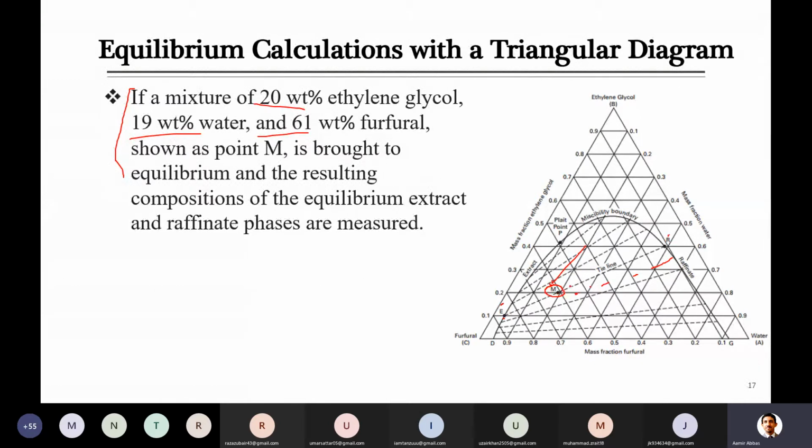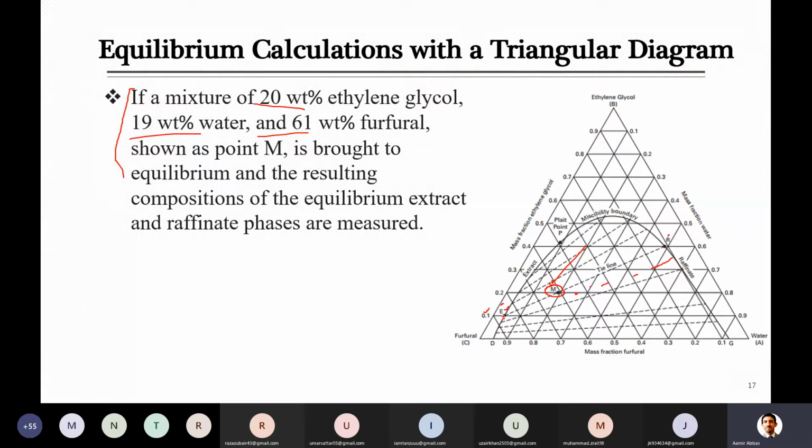See here M is, so we just move along the tie line, go to the R point here, and on the other end we go to the extract point, the E point. On this extract point, try to read the composition, because this is a partially miscible solvent system. Inside the diagram, when we talk about any point inside the triangle, it means we have to tell the composition of all three components involved in this system.